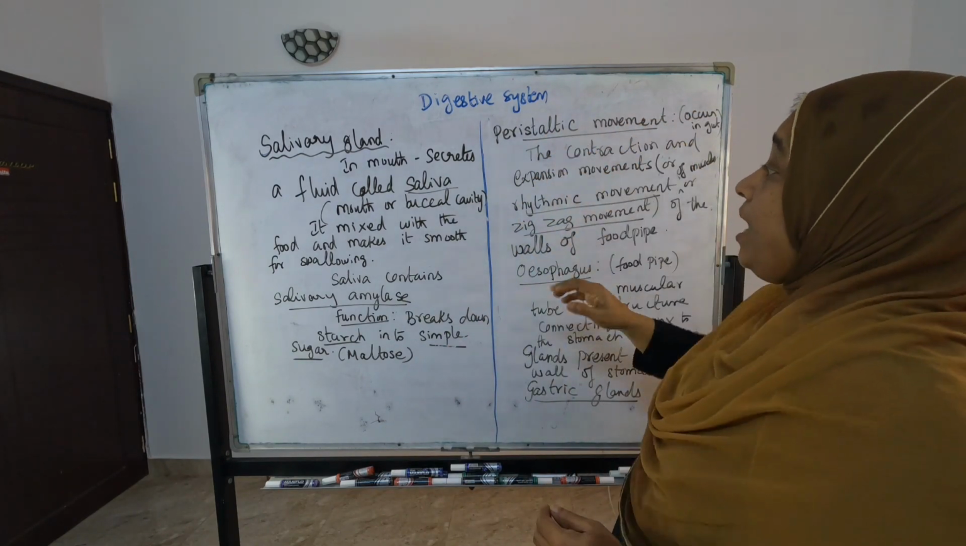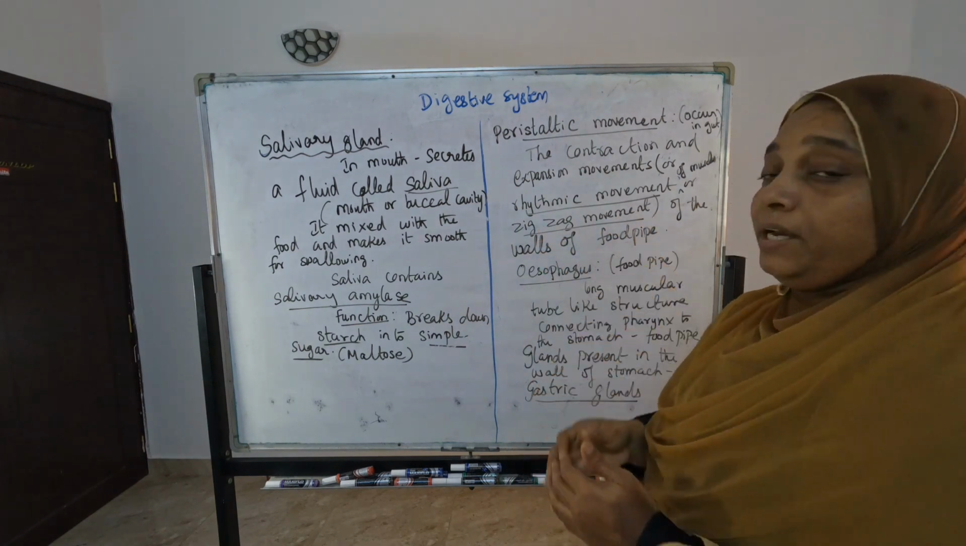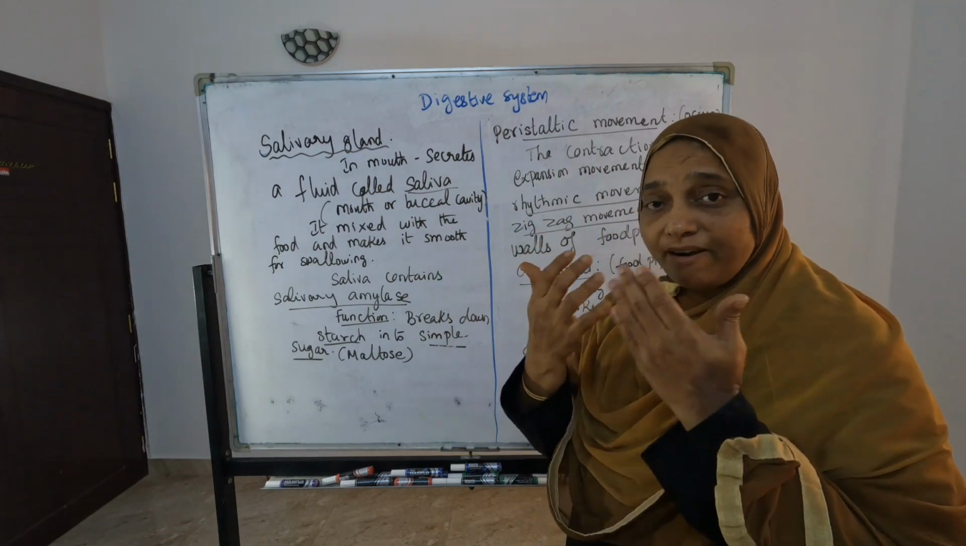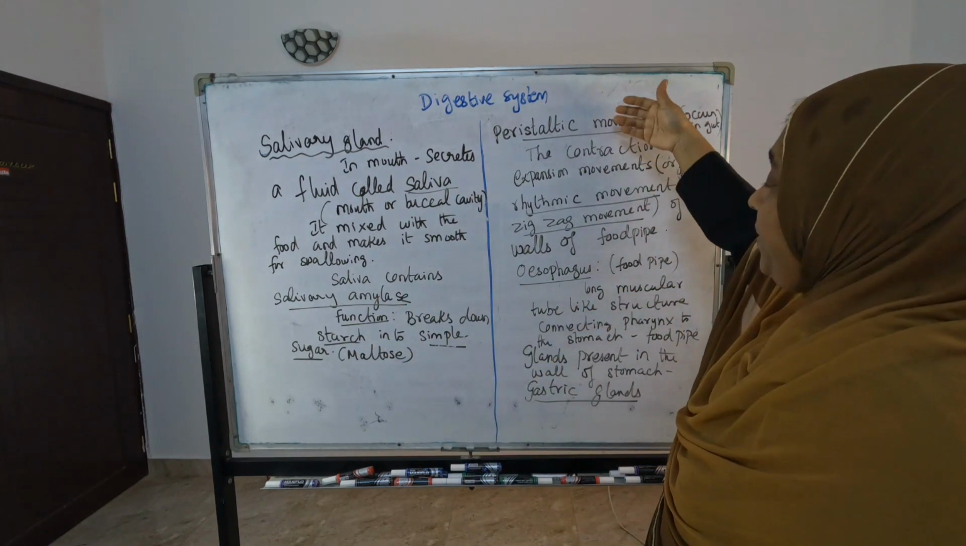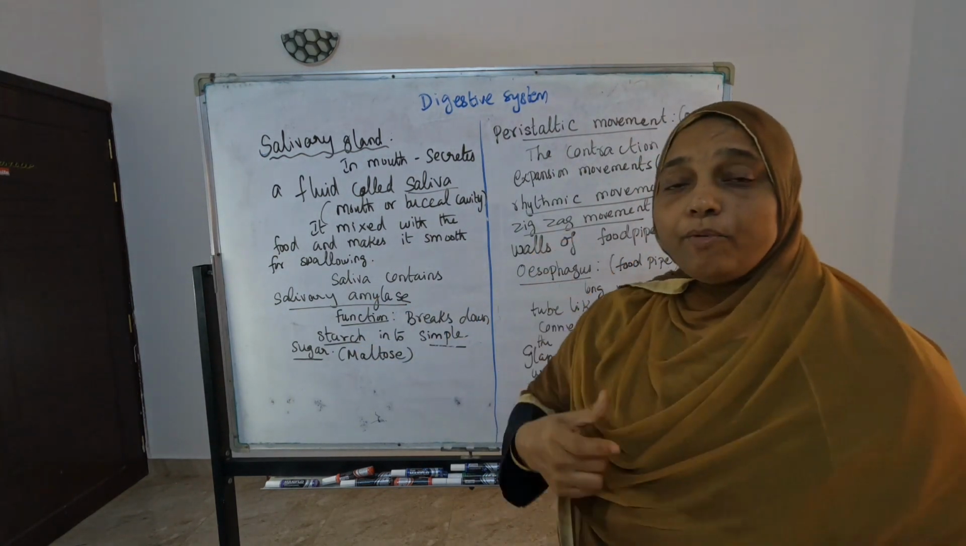Note down the spelling also. Otherwise, zigzag movement of food. After swallowing, food is going to move in a zigzag movement. That is called what? Peristaltic movement. Then they are talking about the food pipe.